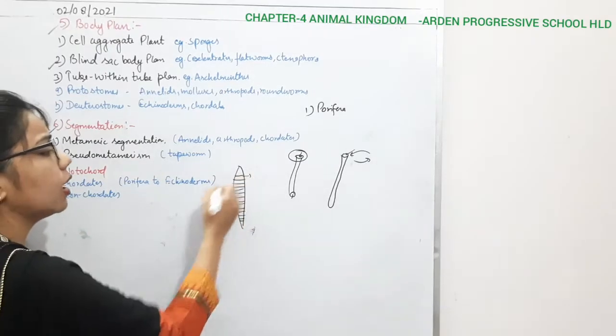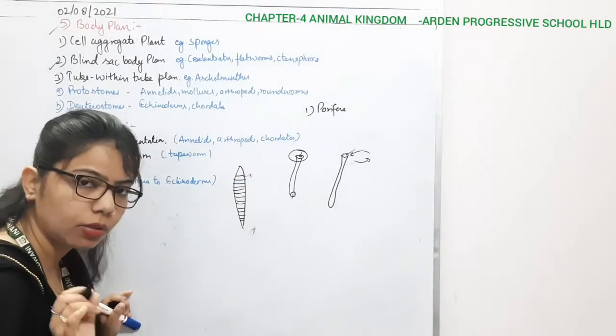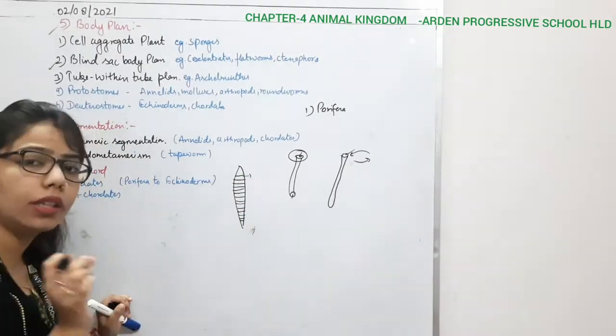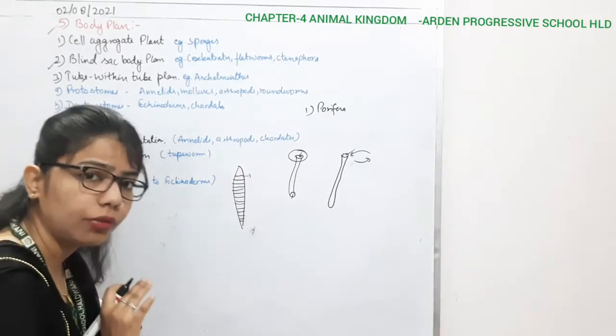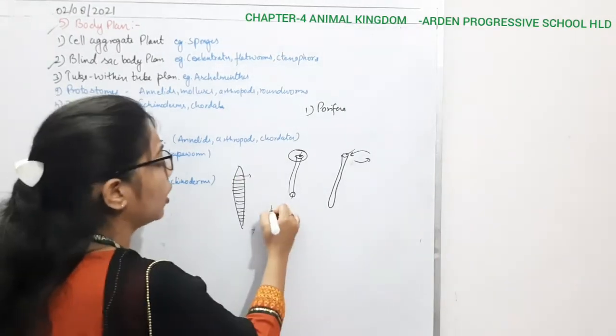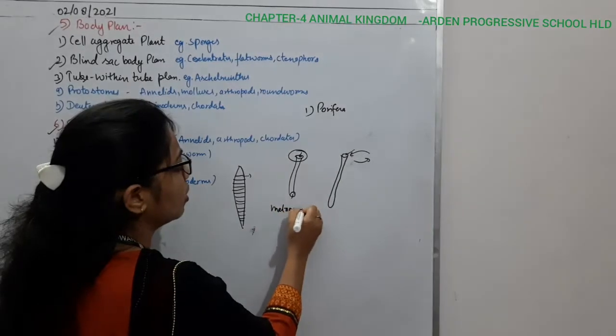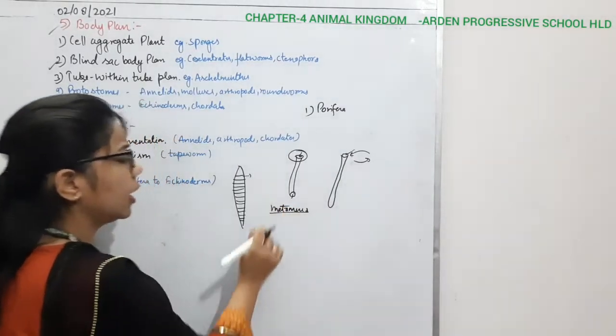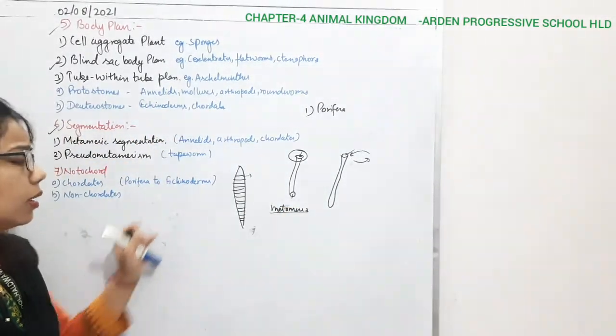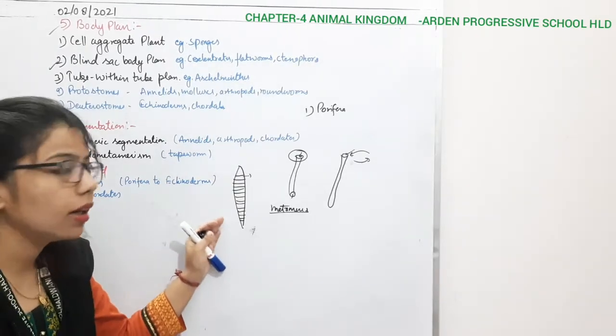So all these are what? These are the segments. In the body, when the body is divided into different segments, each segment, what are you calling it? Metameres. Okay, so metameres is what? Each segment is known as a metamere, and the process is known as metamerism.